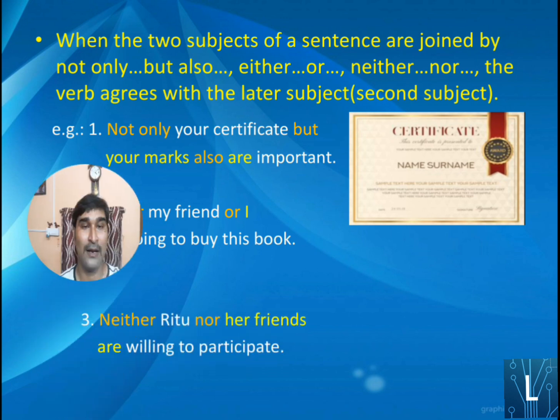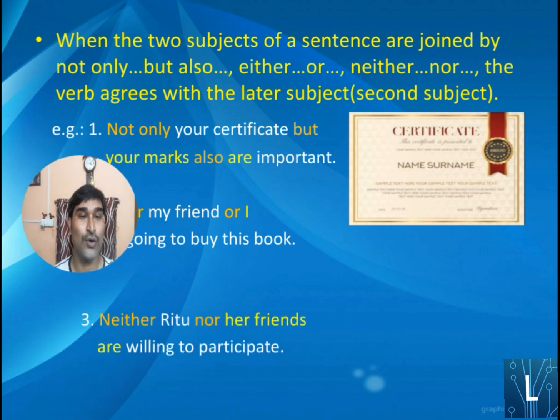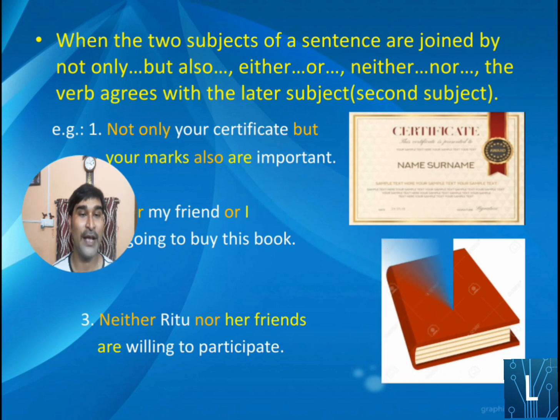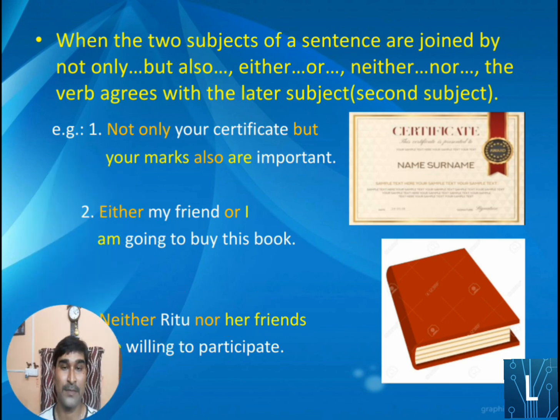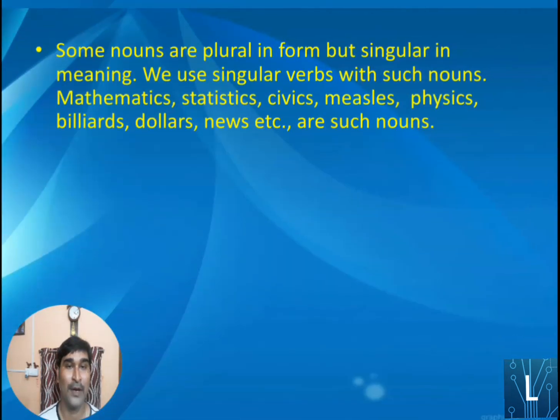Next example: neither Ritu nor her friends are willing to participate. Now in this example you can see the connector neither nor, and the two subjects are there, Ritu the first one and her friends the second subject. So according to the second subject, the verb will come; her friends is plural number, that's why are. Understood? So, neither Ritu nor her friends are willing to participate. Okay, next slide we are moving to.